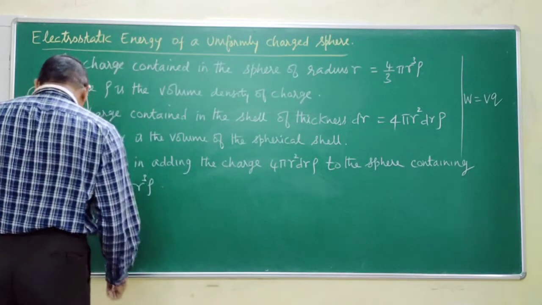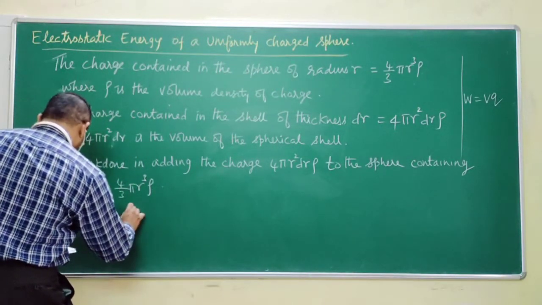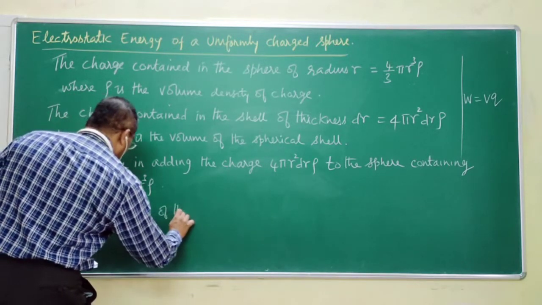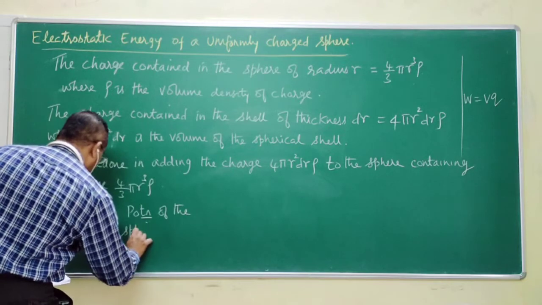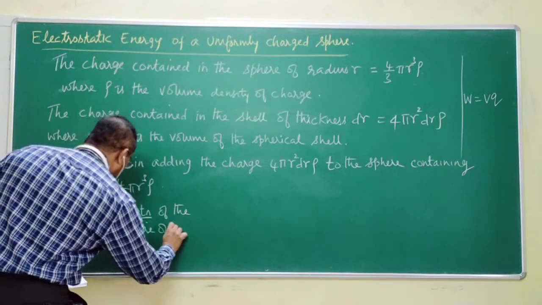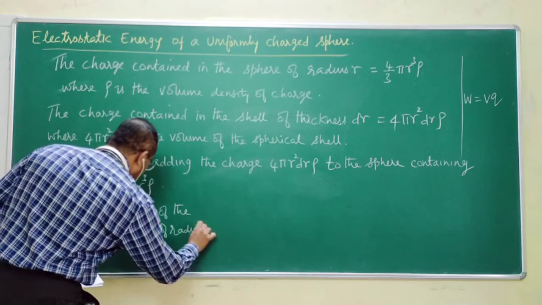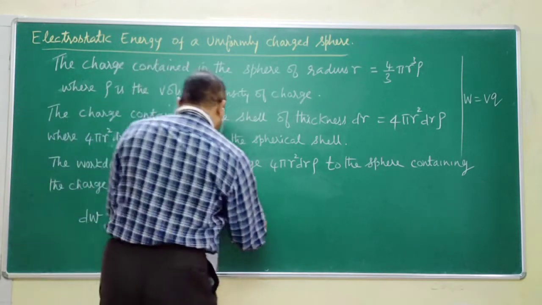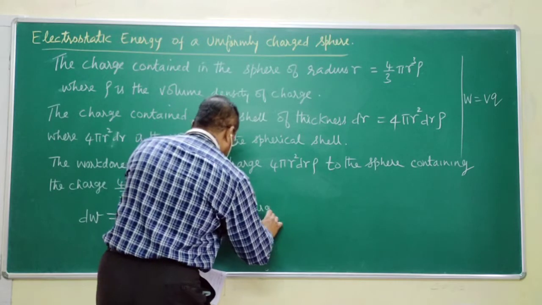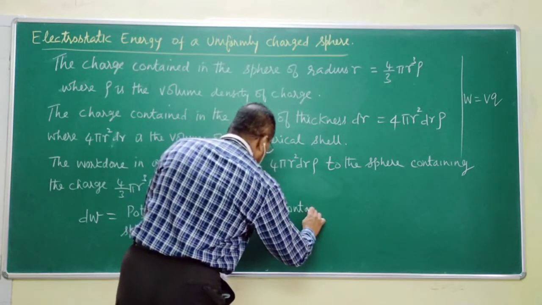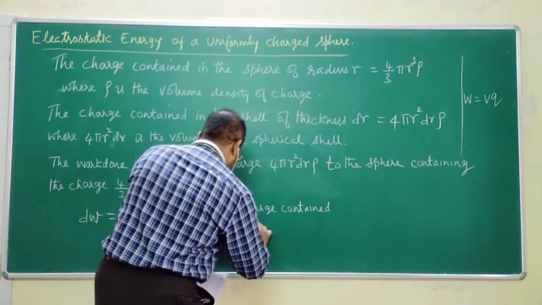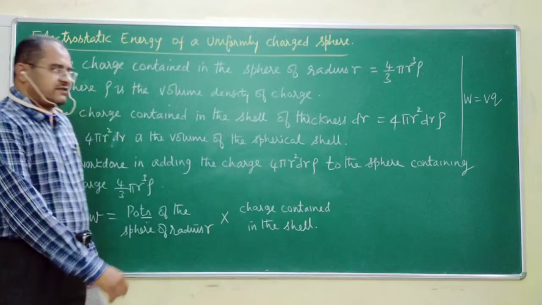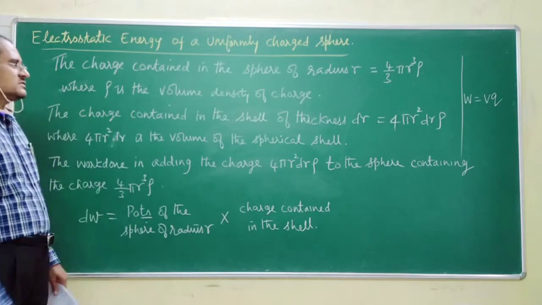Therefore dW is equal to the potential of the sphere of radius r into the charge contained in the shell.